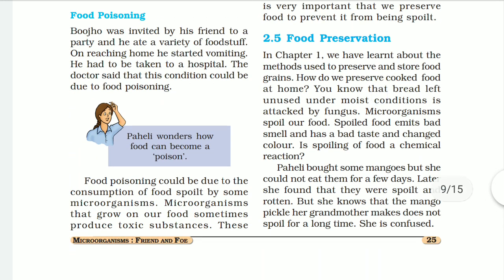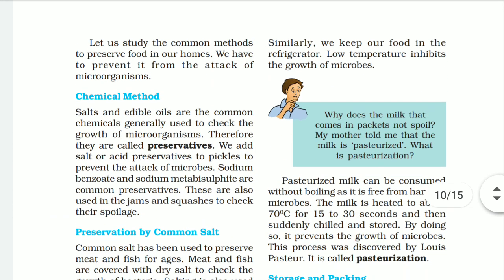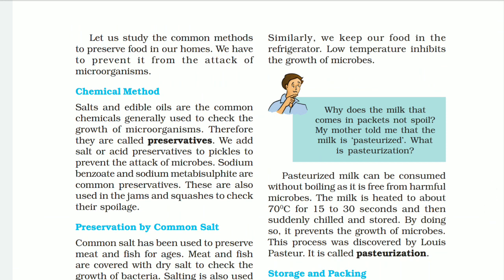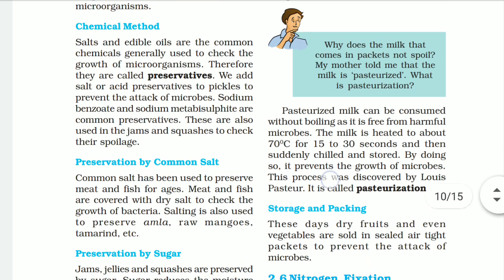Food preservation. How can we preserve the food? Normally we preserve the cooked food at home by adding some other things. Some of the food we add salt and oil, and these are the ones which preserve the food for a longer period of time. Chemical method: salt and edible oils are the common chemicals generally used to preserve the food for a long period of time. They are called preservatives.